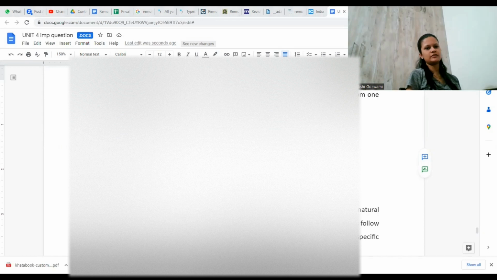And what about this one? There are 3 gaps, and this is like a Friday. What will you fill here? Friday. Correct. So how did you decide that this will be 8 and this will be Friday only?